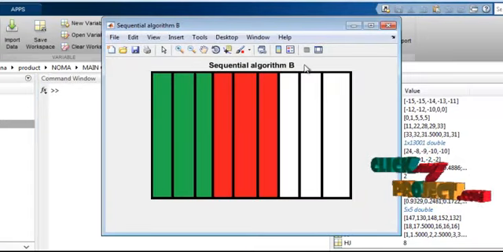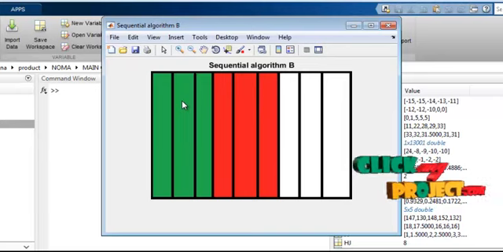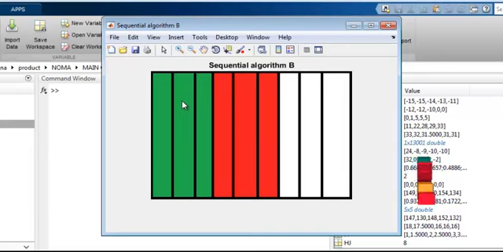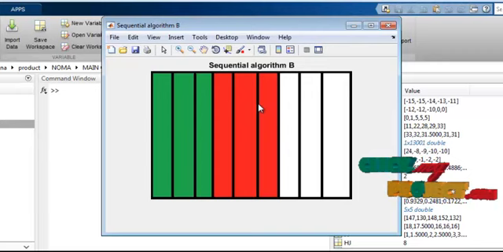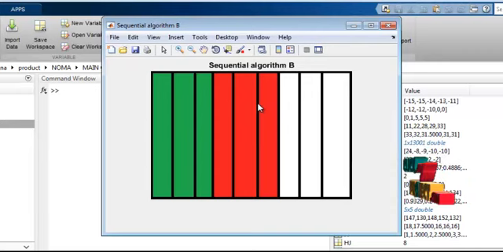This is unlike sequential algorithm B. We can see that it segregates the green channel, the red channel, and the white channel. So we can have different types of category channels in our NOMA system, so we can separate them.